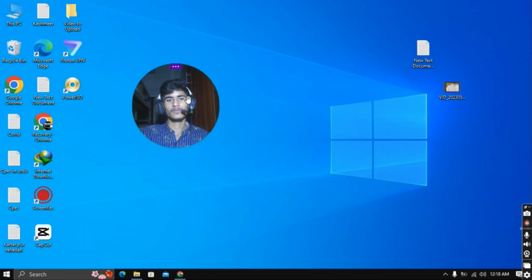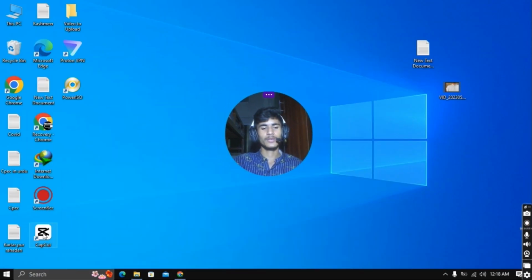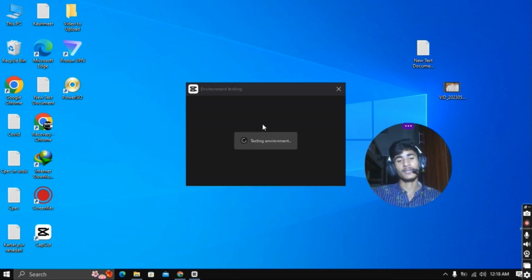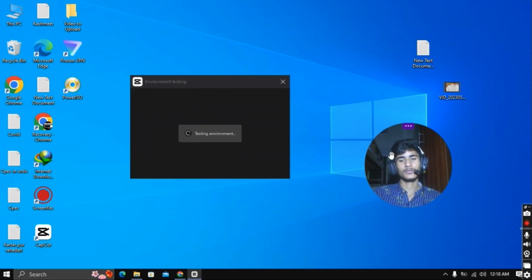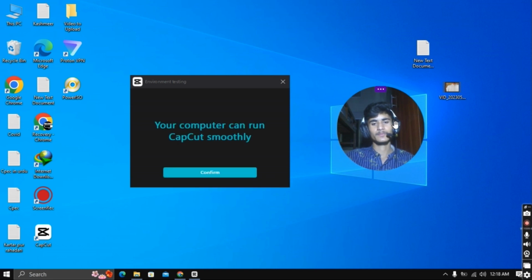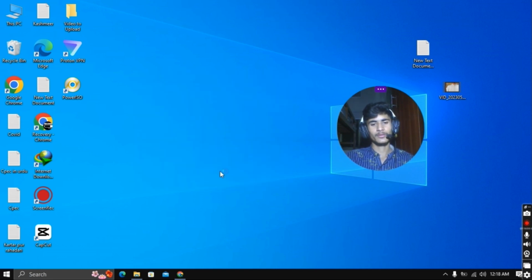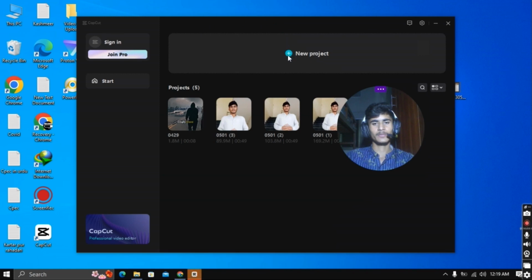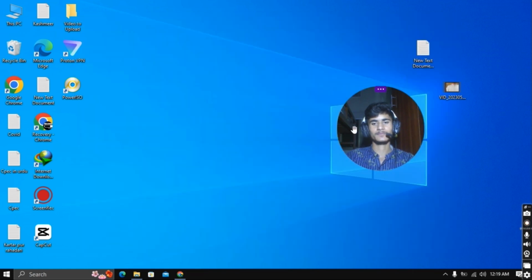So for the final step, you have to open your video editor. I am just using CapCut on my PC. You can use any editor. I use a small editor because it is very helpful for me and my work only belongs to it. So after confirming this, I am starting my new project.